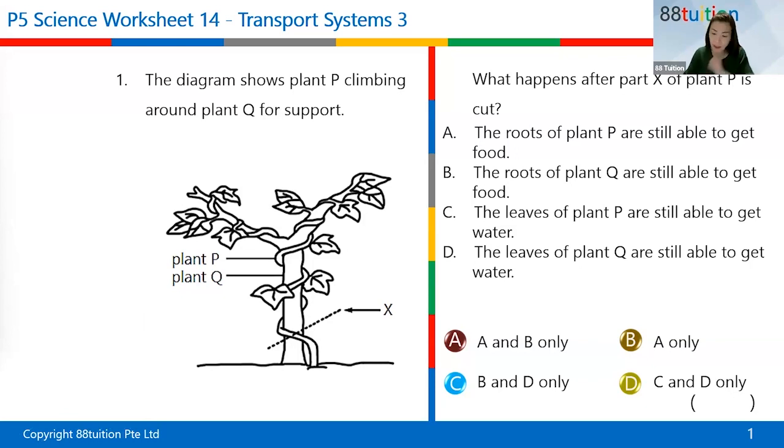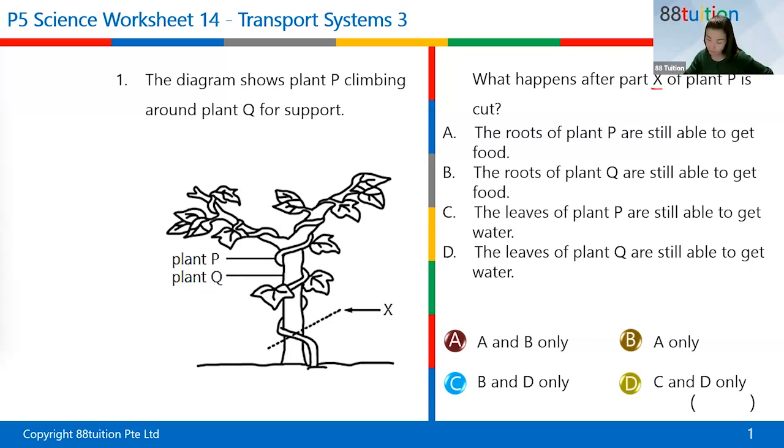But can I ask, after part X of plant P is being cut, the roots of plant P are still able to get water. It's not true, isn't it? Cannot get, huh? The roots of plant Q are still able to get food. Yeah, it's true. Then the leaves of plant P are able to get water.